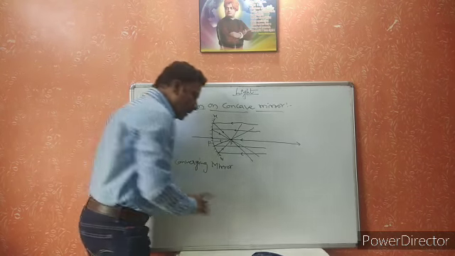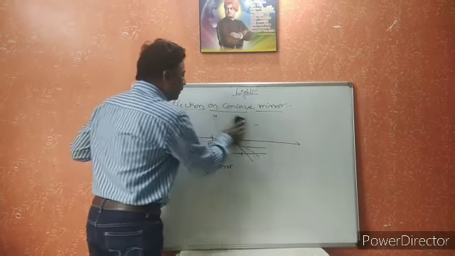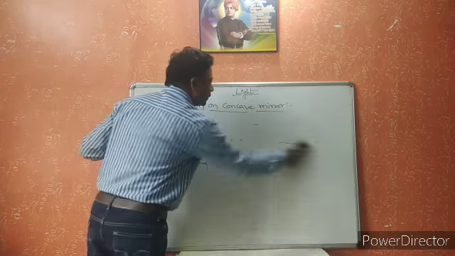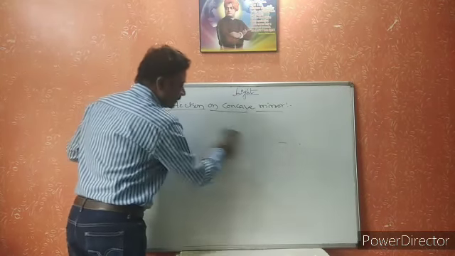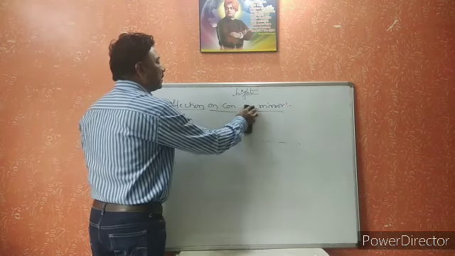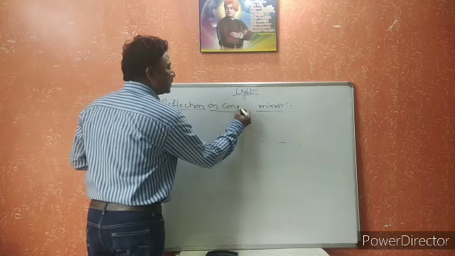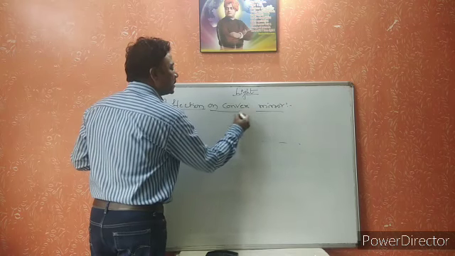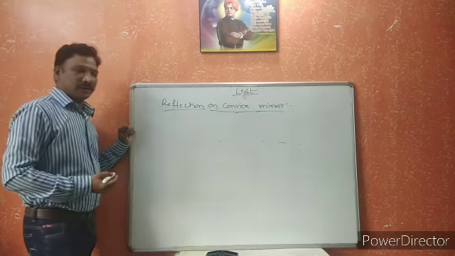Next, let us see the reflection on convex mirror. Till now we discussed concave. Now we are discussing the convex mirror.